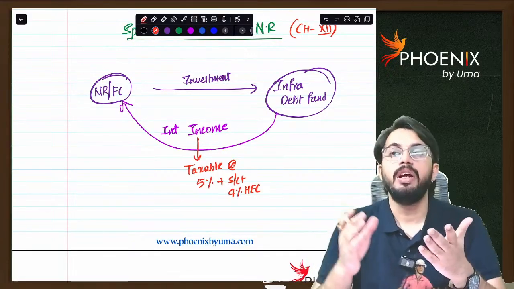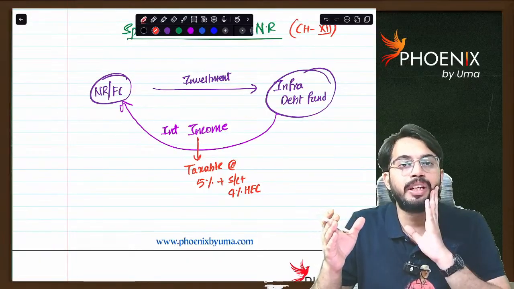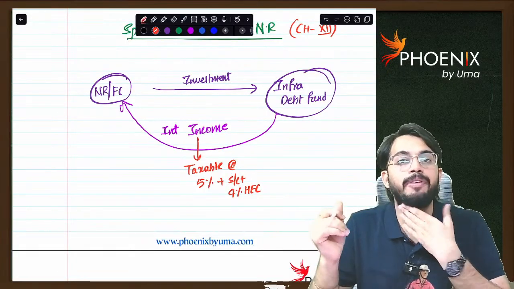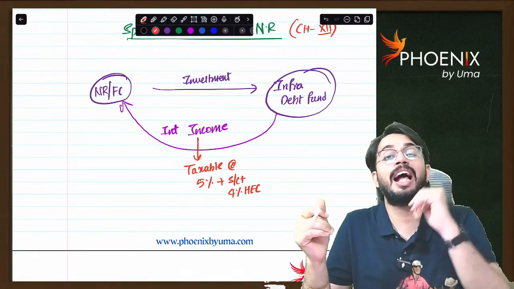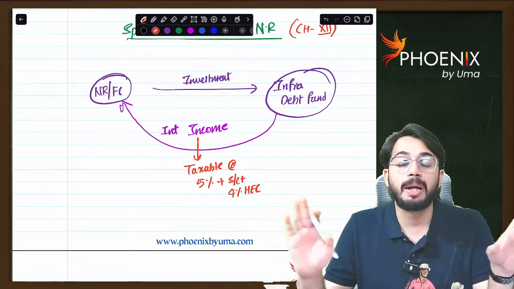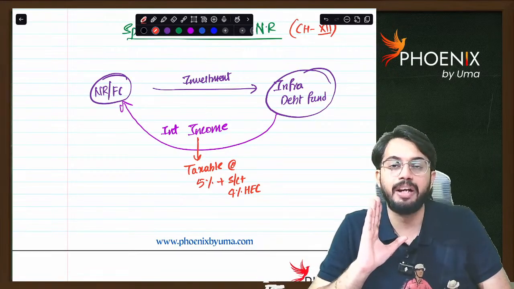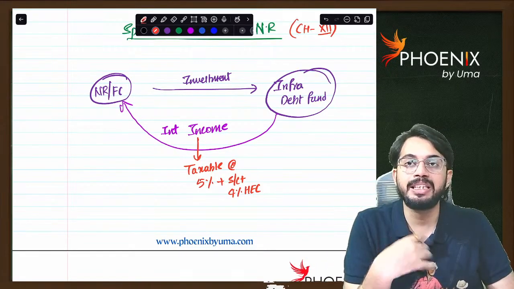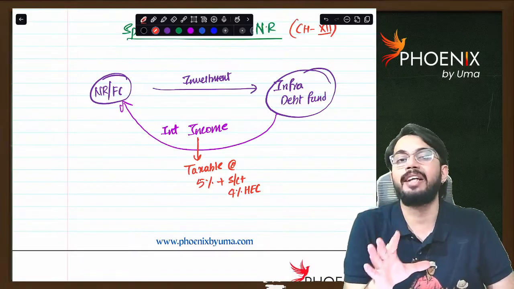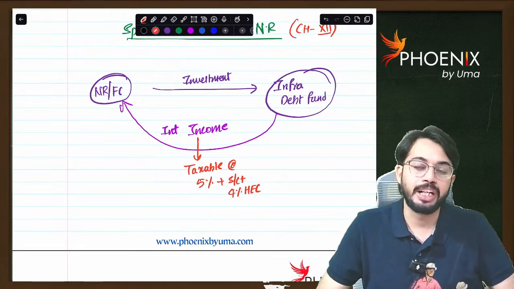So, see, for non-residents in India, slab rates are up to 2,50,000 nil, greater than 2,50,000 up to 5 lakh 5%. Above 5 lakh tax rate applicable is 20%. But normal slab rates are not applicable whenever investment is made by non-resident in infrastructure debt fund. Whatever the interest income that is received is taxable at a very low tax rate of 5% plus applicable surcharge plus health and education cess.